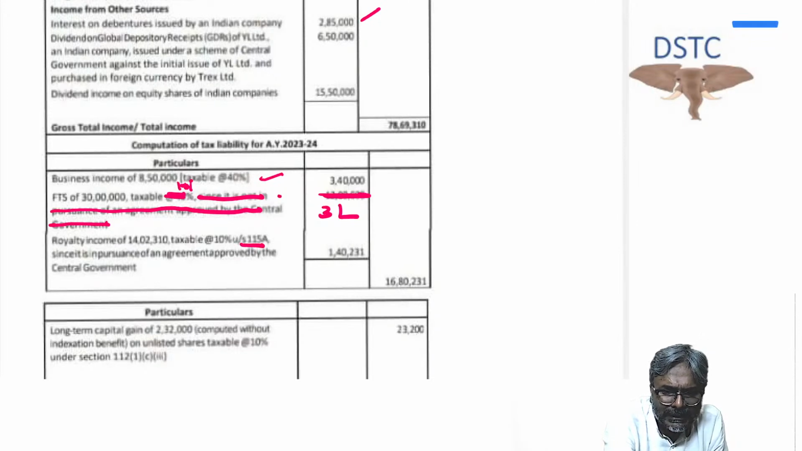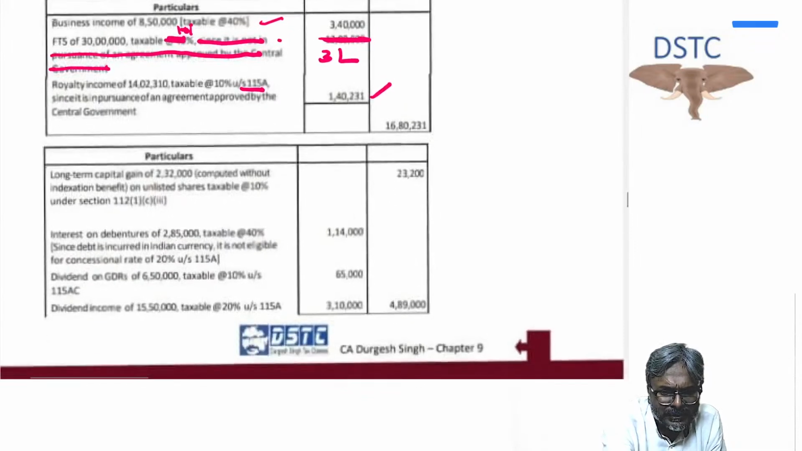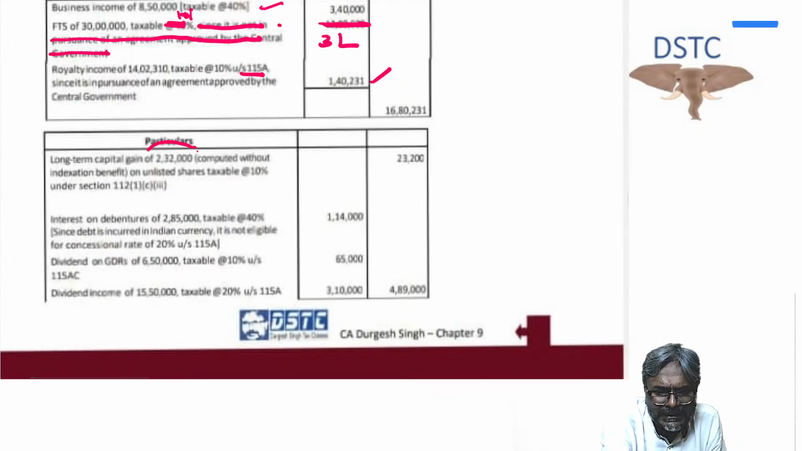Okay, so 3 lakh FTS and 3 lakhs royalty income under 115A. But that royalty income would be on the gross amount. The gross amount is 14,02,317, which you already have calculated, and 10% is the rate. Long-term capital gains would be on 2,32,000. I already told you, students, without indexation, 10% rate is what would be applicable. So that is the LTCG.